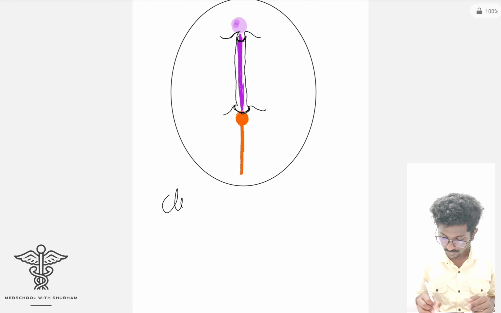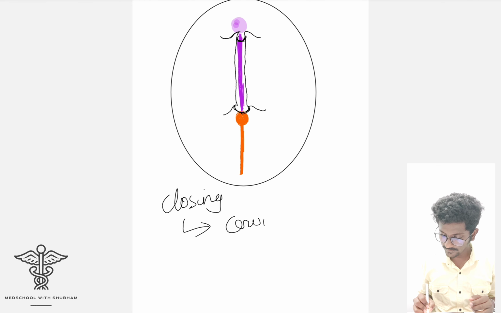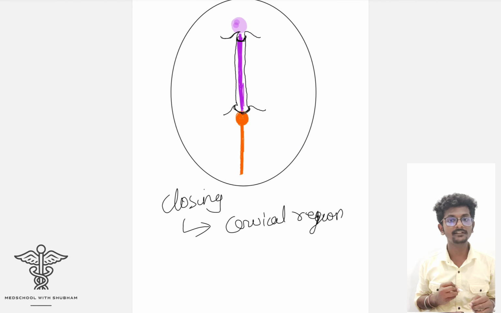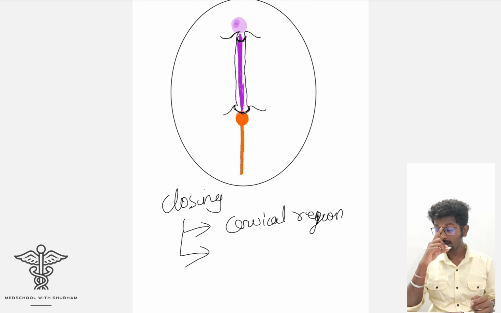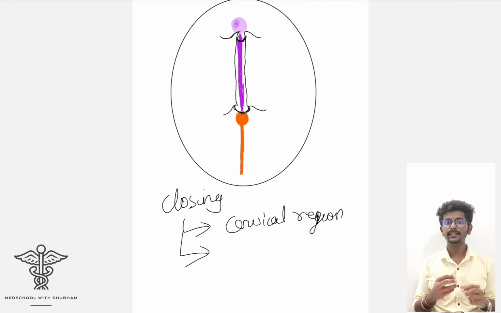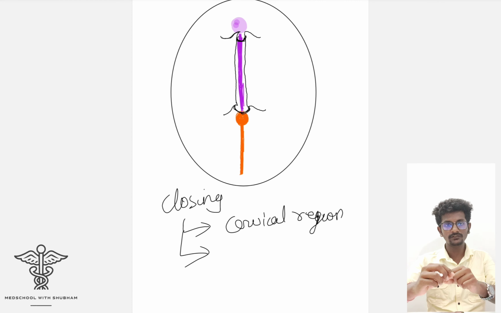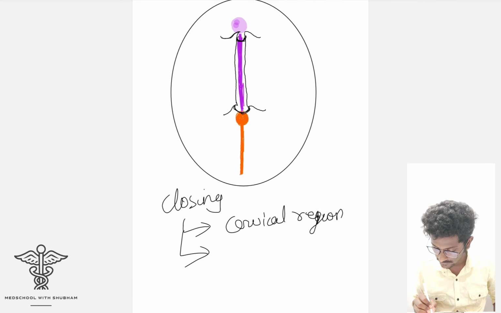Now, closing takes place. Closing first takes place in the cervical region, and then it becomes bidirectional. That is, it will go in the cranial region also, it will go in the caudal region also.